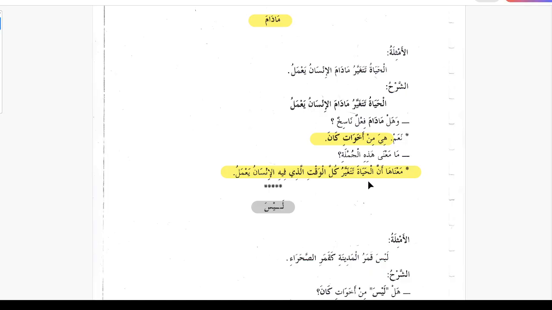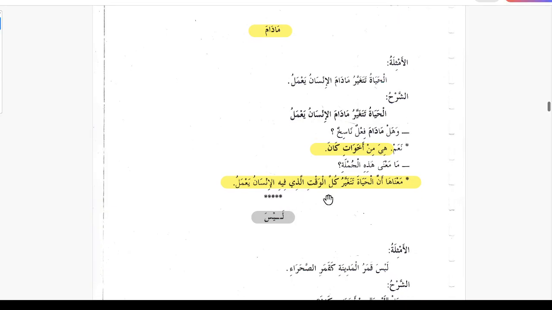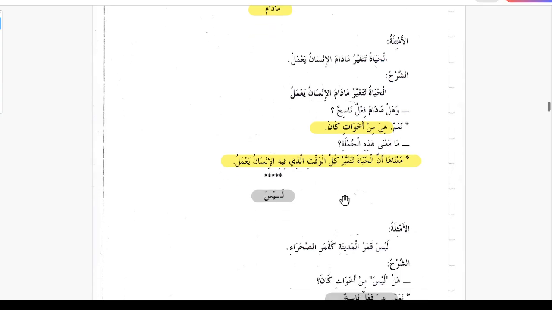Manaha anna al hayata tatagayyaru kullal waqti allazi fihi al insanu yamalu. So its meaning is that life changes all the time, allazi fihi, in the time in which the man works. So when the man is working, his life is changing. So this is what it means.